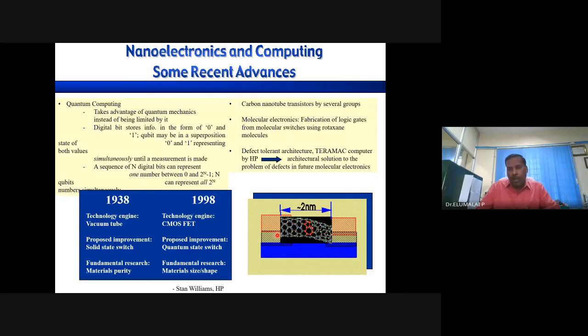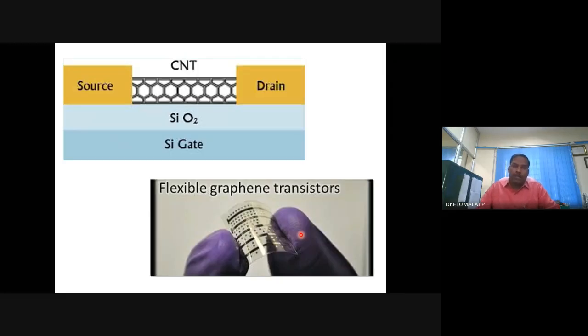That's what carbon nanotube based transistors are, which require less power and the performance is very high. A transistor can be flexible and transparent. Wherever you are looking for transparency, it is possible with the use of graphene-based transistors. And unlike MOSFETs, which are mostly based on semiconducting metal oxides, now you can have FETs using CNT, carbon nanotubes.